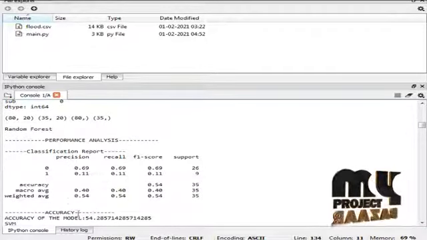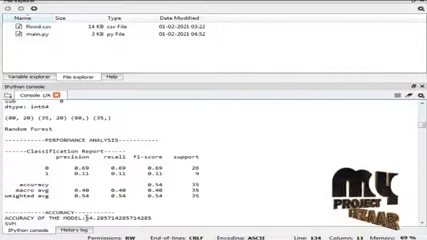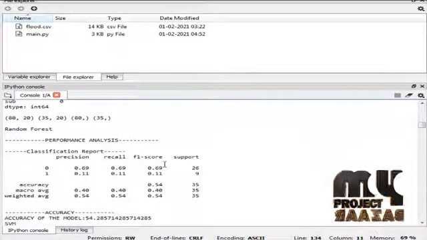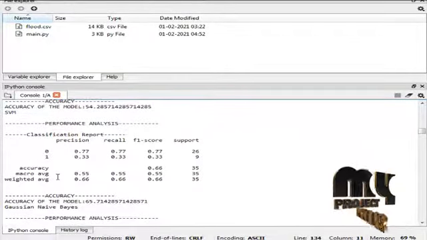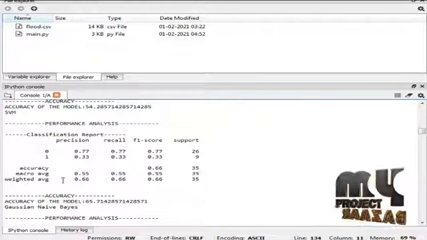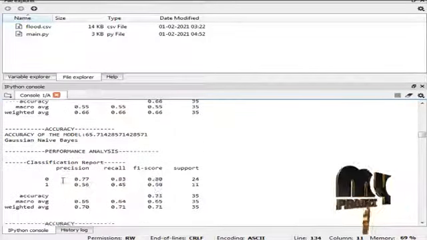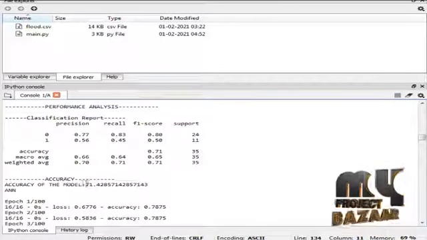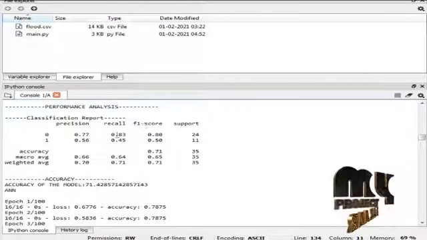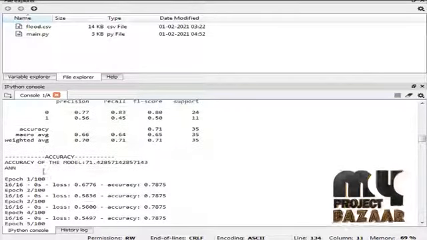In classification, the random forest accuracy is 54%, and this is the classification report of the random forest algorithm. And the SVM algorithm accuracy is 65%, and this is the classification report of the support vector machine algorithm. And the Gaussian Naive Bayes algorithm result is 71%, and this is the classification report for the Gaussian Naive Bayes algorithm.